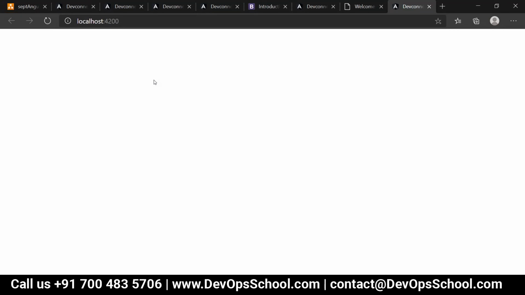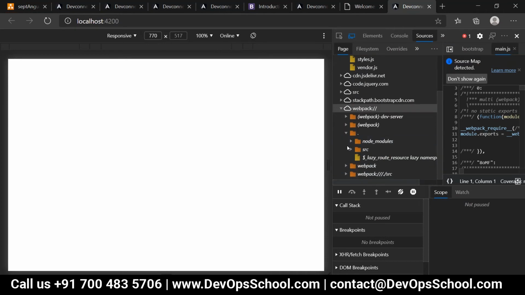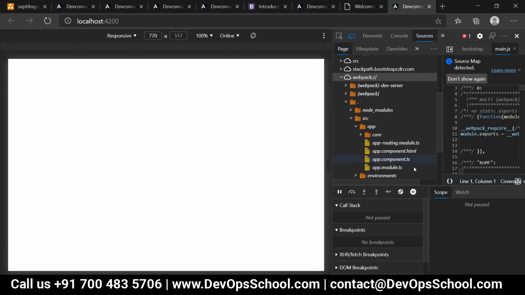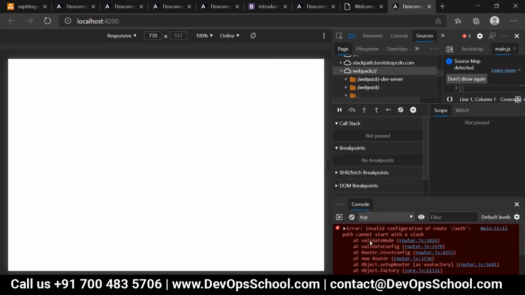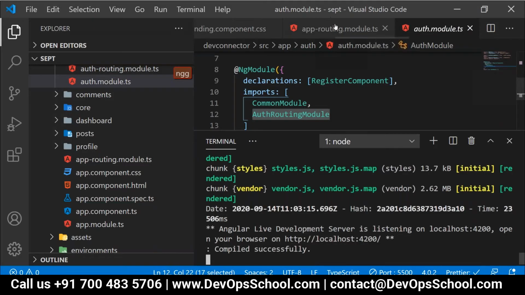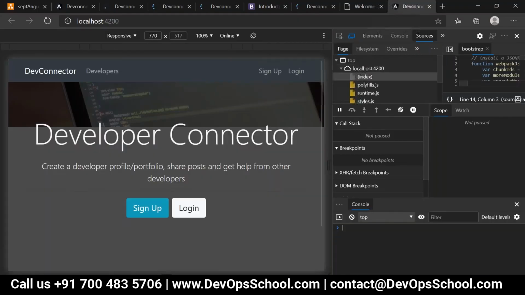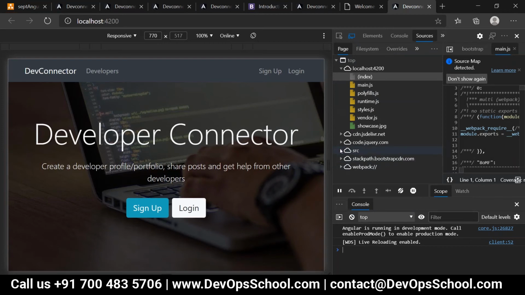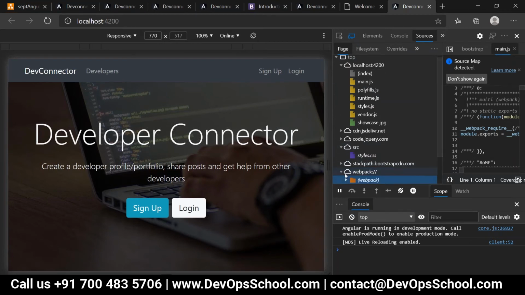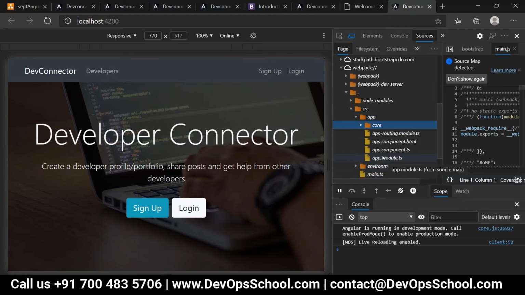Okay, now we will have a look over here. How many modules are you able to see? Webpack, src app. Now how many modules are you able to see? Two.